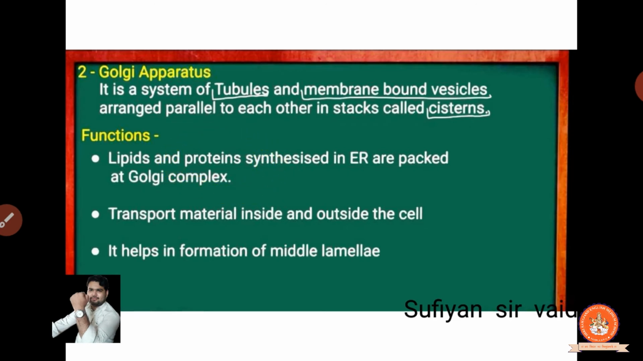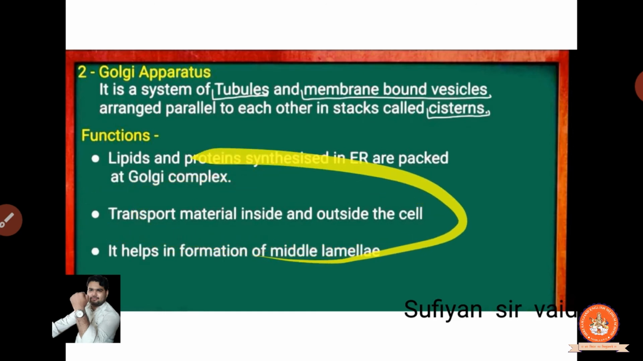So lipid and protein synthesized in the ER, whatever is being made inside, are packed in the Golgi apparatus. Means they are just wrapping it like a gift product. If you are giving someone a gift, what will you do? You will wrap it, you will tie it with wrapper. So what are they doing? They are wrapping what? They are packing the particular proteins. Clear? Transport material inside and outside the cell.